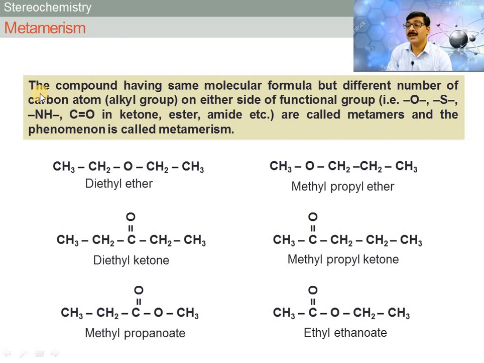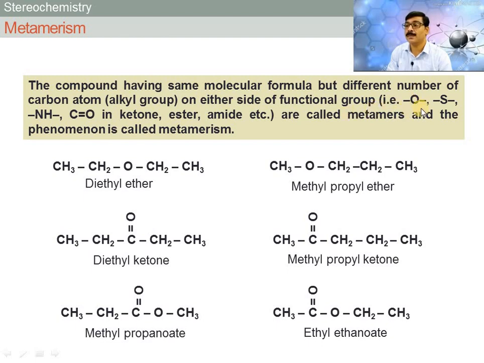Friends, metamerism depends upon the functional group and the alkyl groups present in the carbon chain. Here, compounds having the same molecular formula but a different number of carbon atoms, that is alkyl groups, on either side of a functional group.